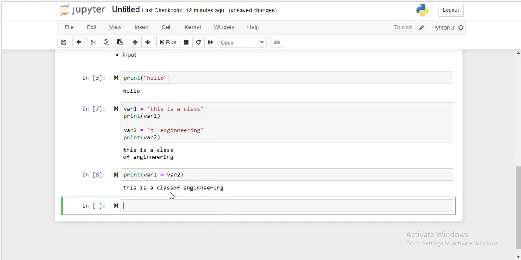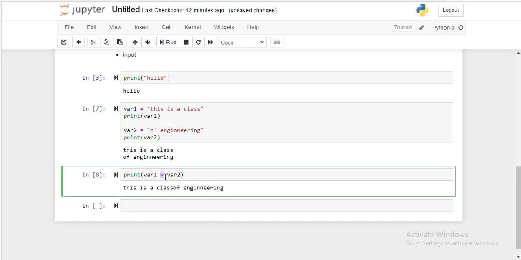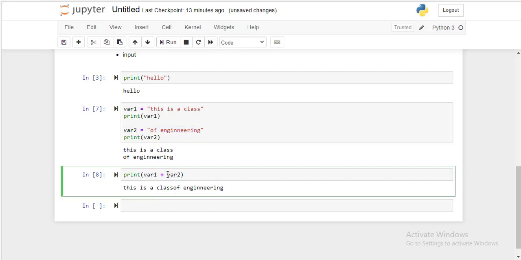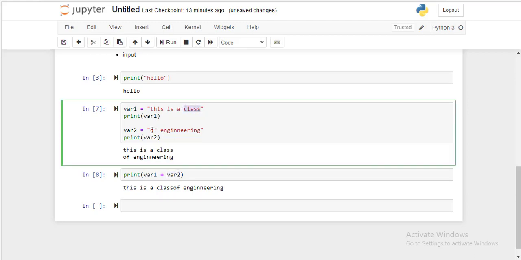The problem here is that it is acting as a concatenation, and var1 is a string and var2 is a string. While adding string 1 and string 2, string 1 is this is a class and string 2 is of engineering. One string, this is a class, is stored in variable 1, and the of engineering string is stored in variable 2. When we concatenate these two strings, it is adding class and of together.